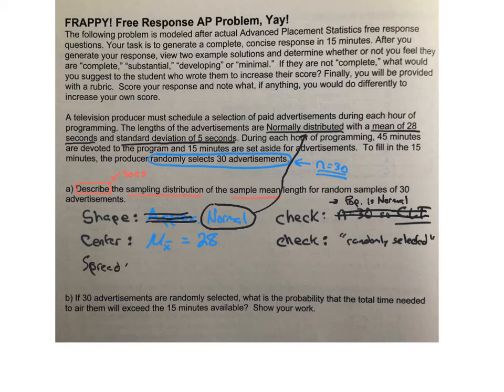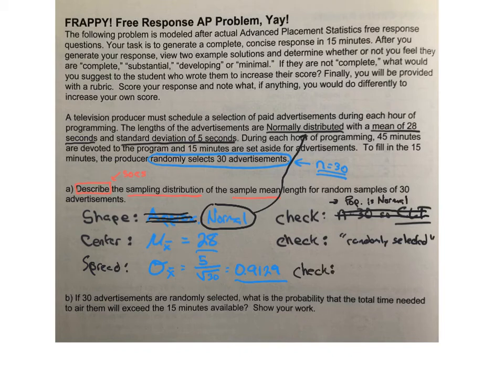Spread. What is our spread? Here we go. It should be equal to the actual population standard deviation divided by the square root of our sample size. So I'm going to do that in my calculator. 5 divided by the square root of 30. Looks like we're going to get 0.9129. That's where I'm going to round it there. 4 decimal places seems good and appropriate. But let me just check real quick. How does that work? Did I independently?